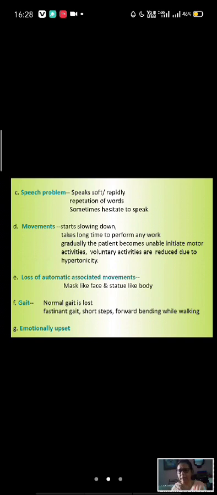There is festinant gait. Festinant gait is very rapid short steps. They take rapid short steps with forward bending. This is called festinant gait. Short steps, forward bending while walking, and the person is emotionally very upset. So these are the problems of Parkinsonism.